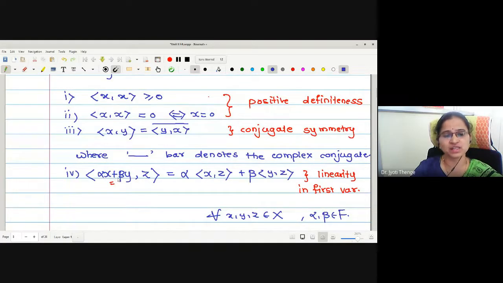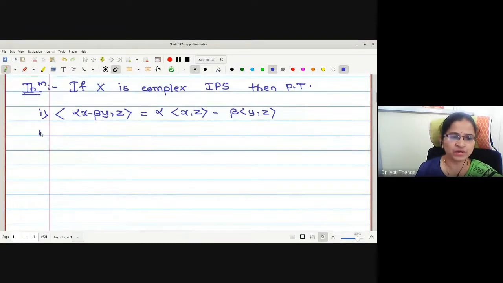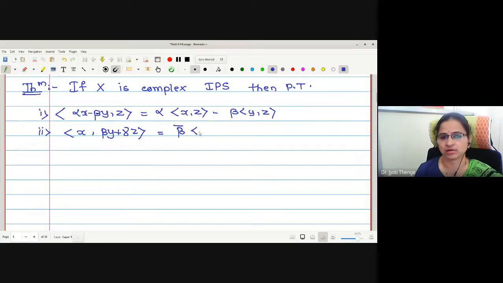The first property tells you what happens if we have a negative here. The second asks about a linear combination in the second variable, that is, the inner product of x with beta y plus gamma z, and the answer is beta bar times the inner product of x with y plus gamma bar times the inner product of x with z. This is called conjugate linearity in the second variable.